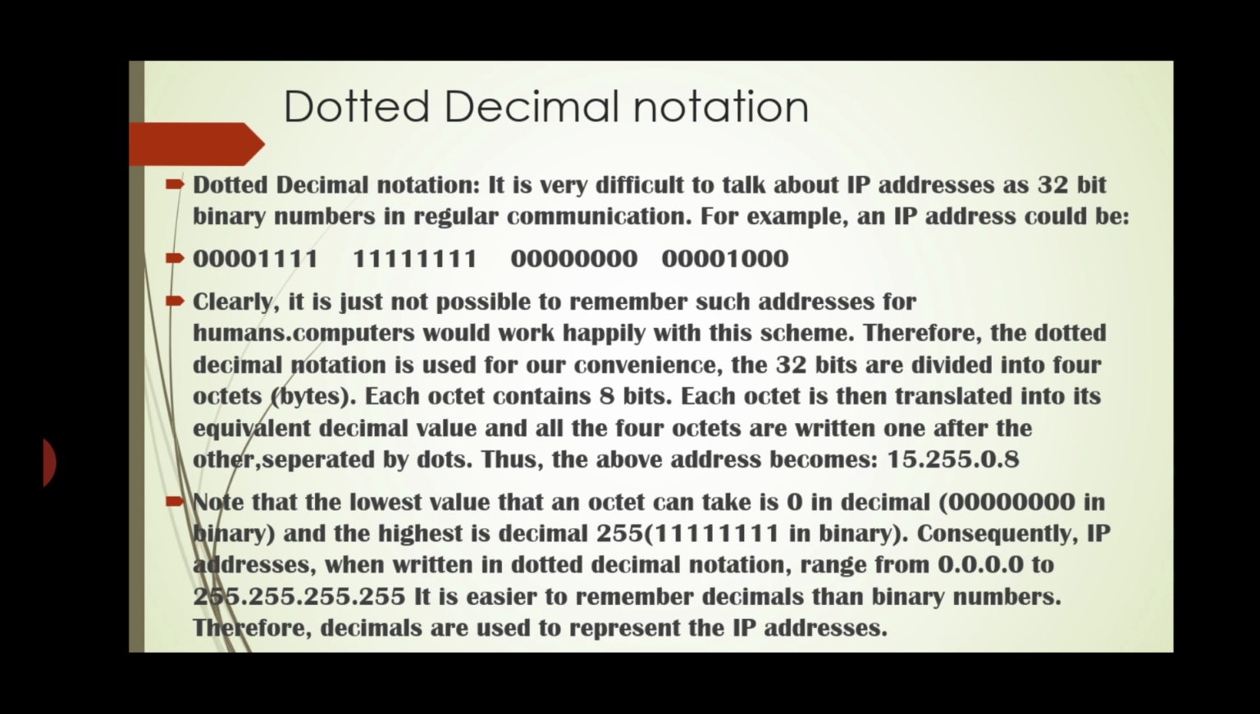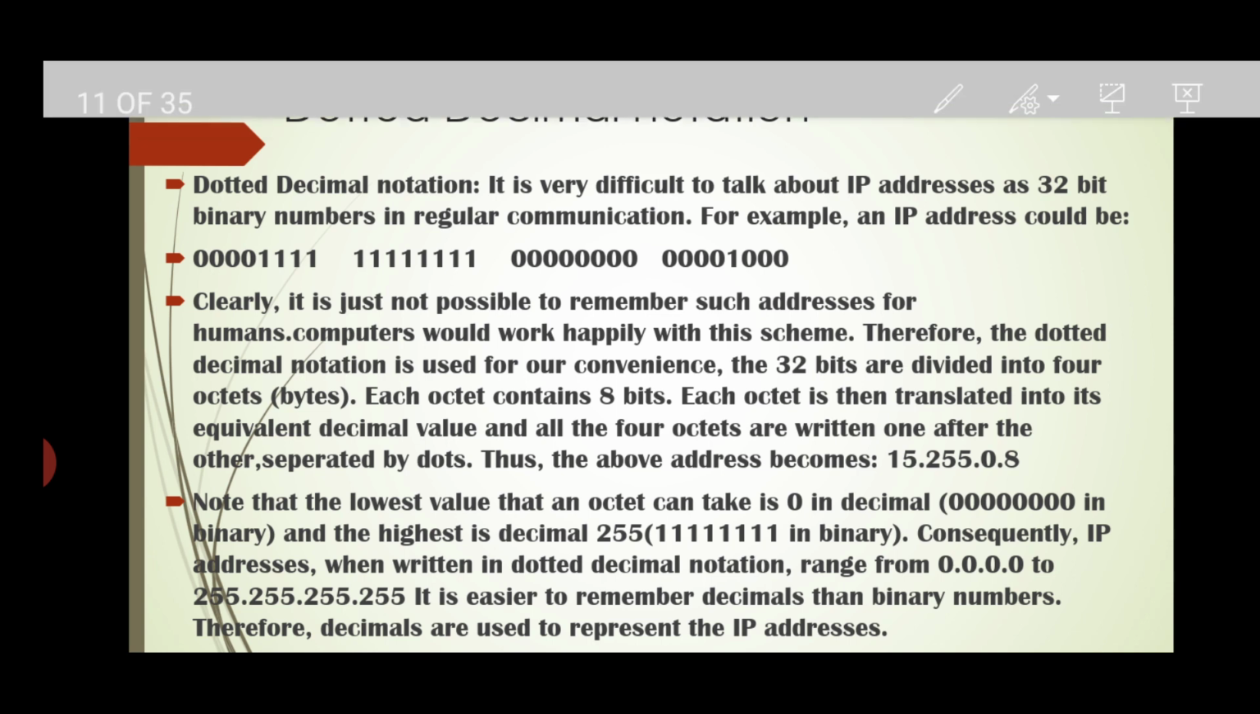Computers would work happily with this scheme. Therefore, the dotted decimal notation is used for our convenience. The 32 bits are divided into 4 octets. Each octet contains 8 bits. Each octet is then translated into its equivalent decimal value, and all 4 octets are written one after the other, separated by dots. Thus, the above address becomes